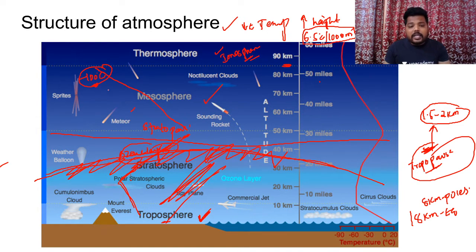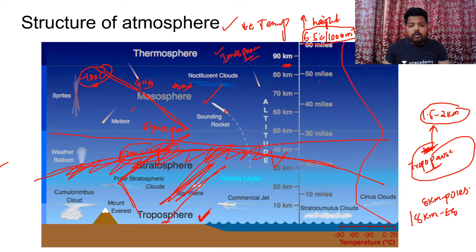So the temperature reaches minus 100 degrees centigrade at the topmost layer of the mesosphere. Why is temperature decreasing at such a rapid rate? Here we don't find greenhouse gases that could trap the heat radiated from the surface, nor the presence of ozone that can trap the insolation. Because of the absence of greenhouse gases and ozone, there is no element in that zone which can trap the temperature. Hence, reaching this layer, we find a continuous decline of temperature.